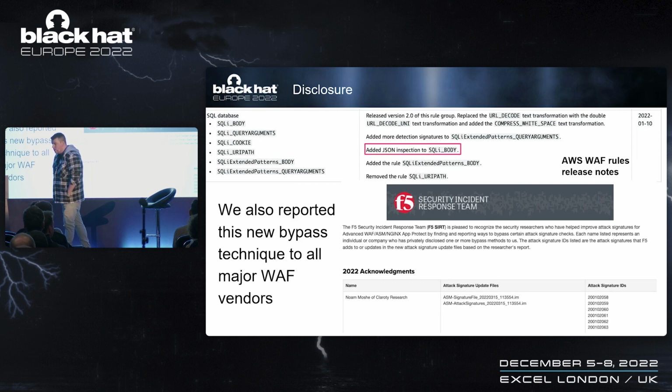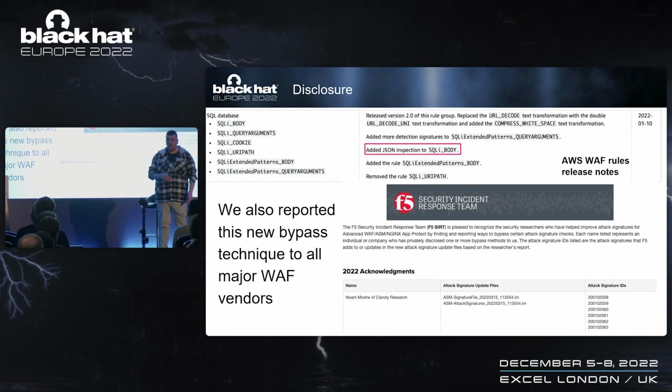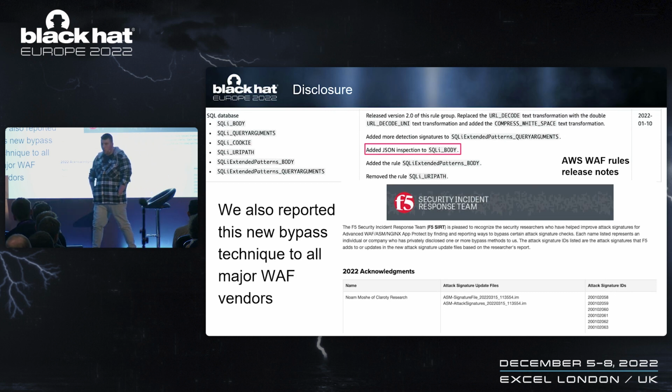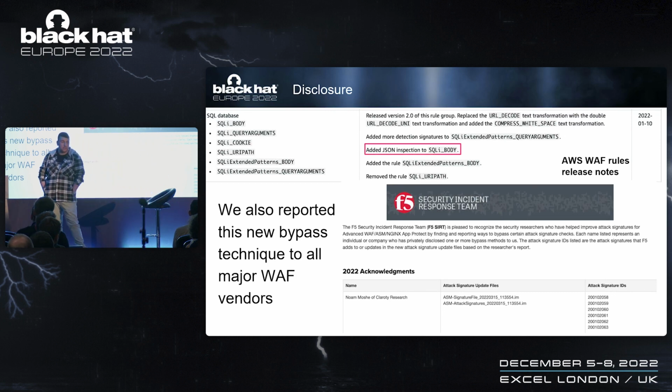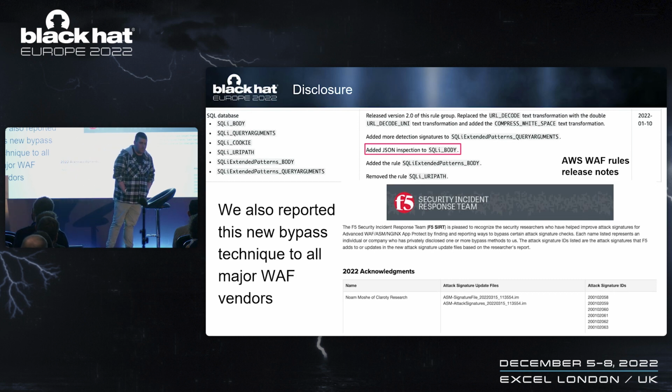Well, let's talk disclosure. After we managed to bypass all WAF vendors, we went one by one and started disclosing our findings to them. We started with AWS and then moved to the rest of them. And one by one, each said to us, yeah, we don't have JSON support, we must add it. And now we can say that most WAF vendors actually support JSON syntax in their SQL parsing engine.